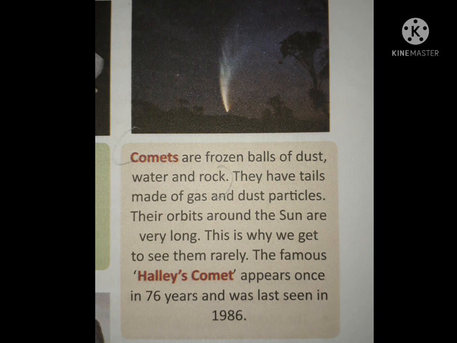The next one is comets. These are frozen balls of dust, water and rock. They have tails which are made up of gas and dust particles, and they have an orbit around the Sun which is very long, and that is why we rarely see them. The famous Halley's comet appears every 76 years, and it was last seen in 1986.